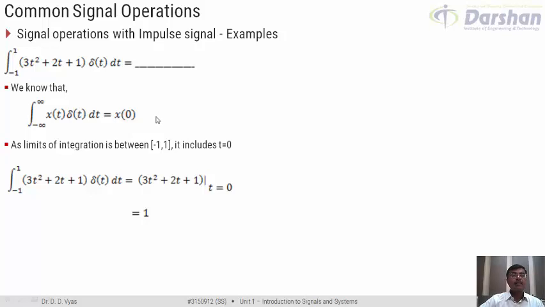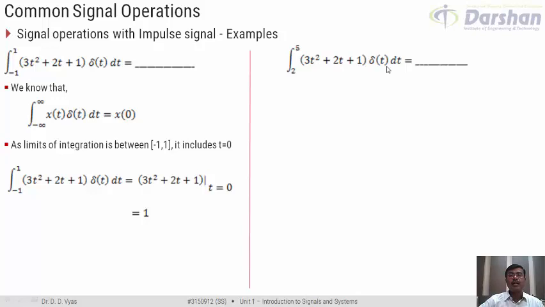Right? To have a better understanding and contrast to what we have discussed in this example, let us take one more example. Here we are trying to integrate the same function, 3t square plus 2t plus 1 times delta t dt, but over the interval 2 to 5. Again, as we know, when we multiply this signal with delta t and integrate, we are interested in only one particular value of x, which is at time t equal to 0.